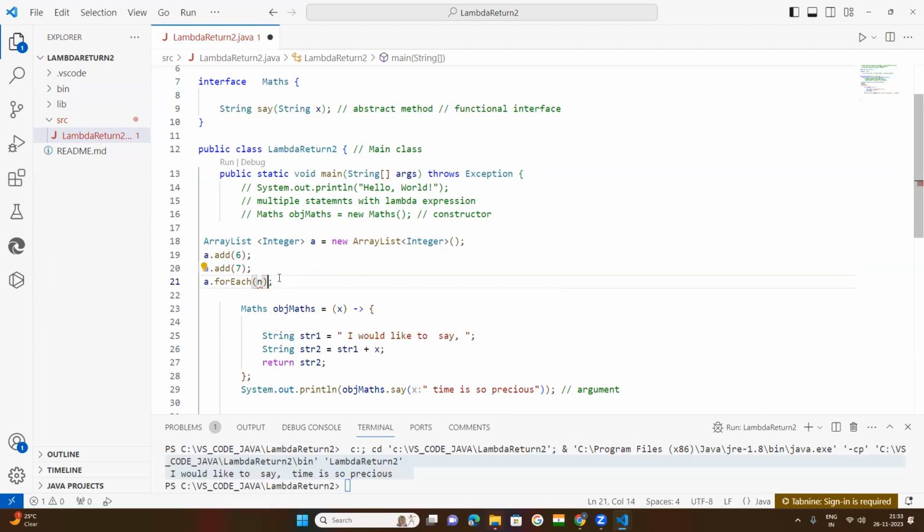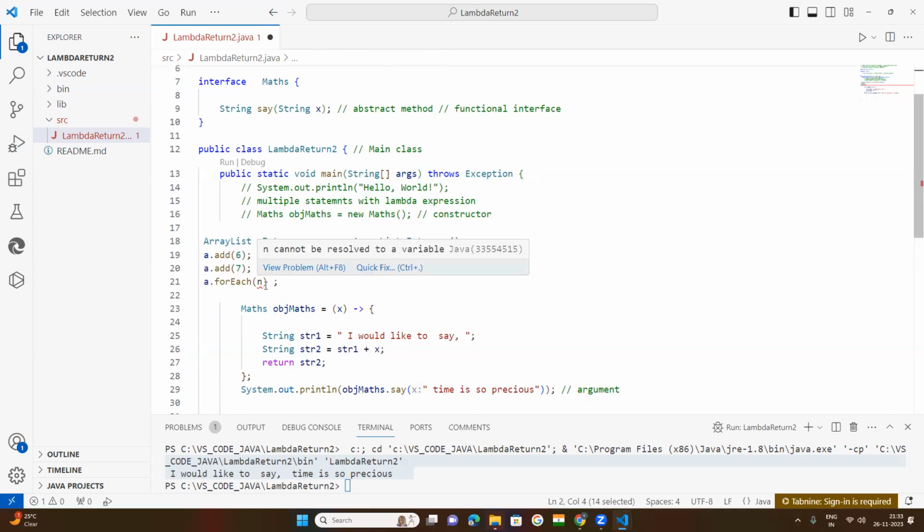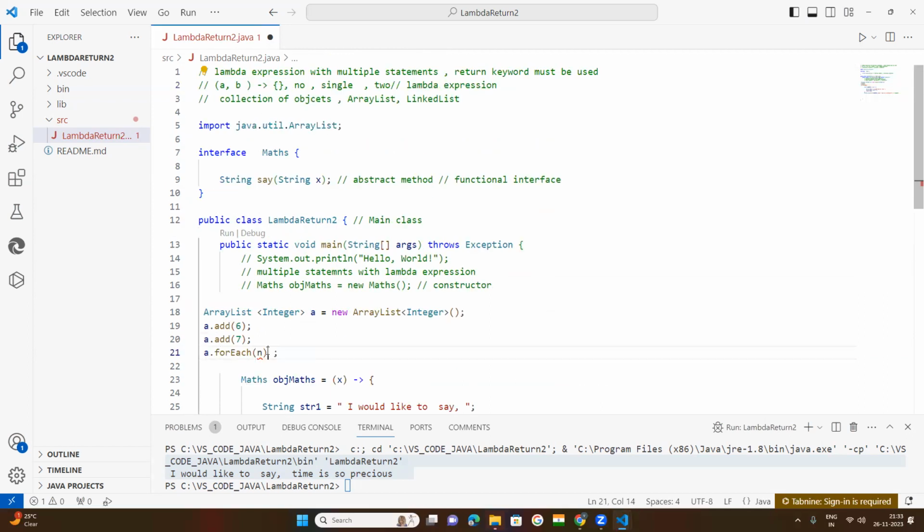Okay, close this. After that, one token is to be given as per our syntax. This is our syntax format to implement a lambda expression. First of all, brackets. Within this bracket, I have passed one parameter. After that, the token has to be implemented. That is very important. Token means this small arrow. Okay, now the body. Within this body.